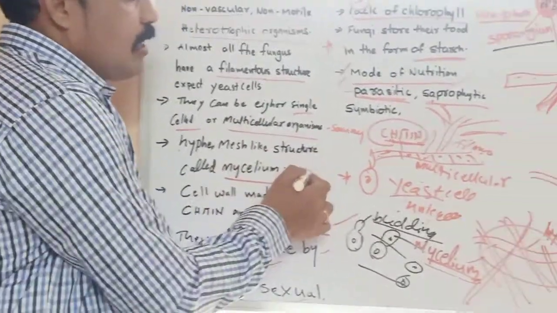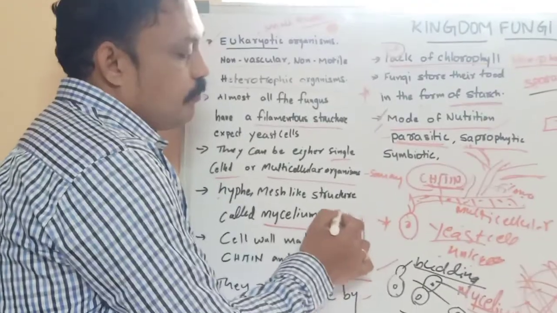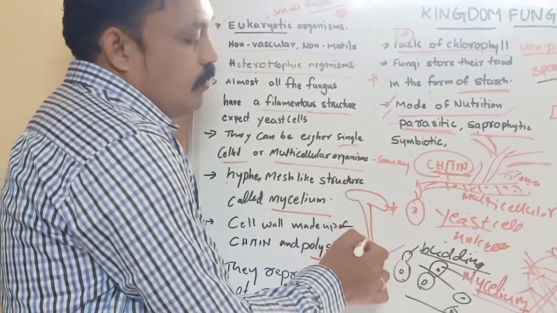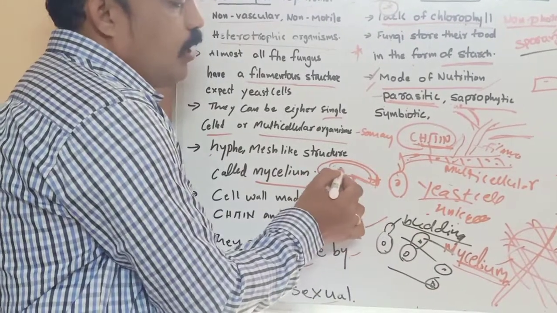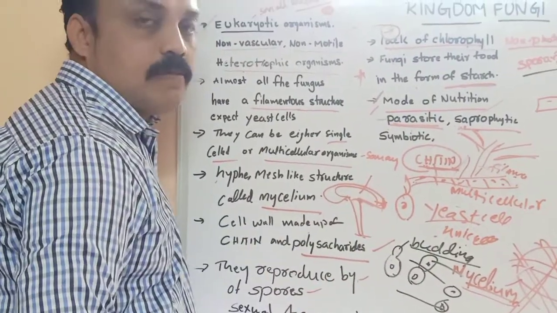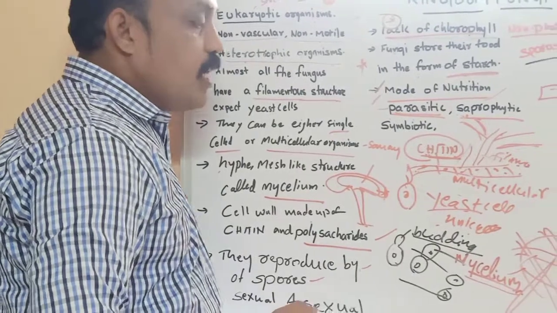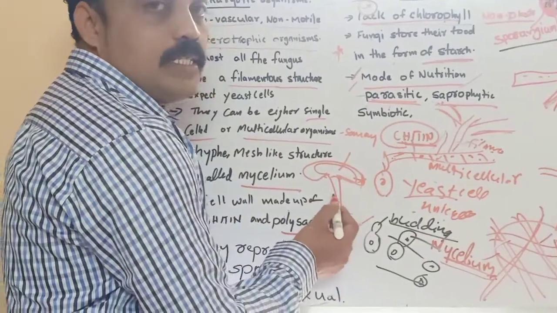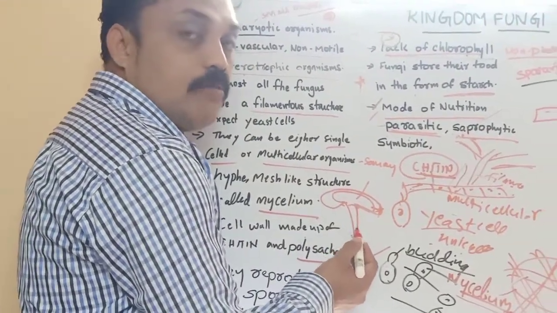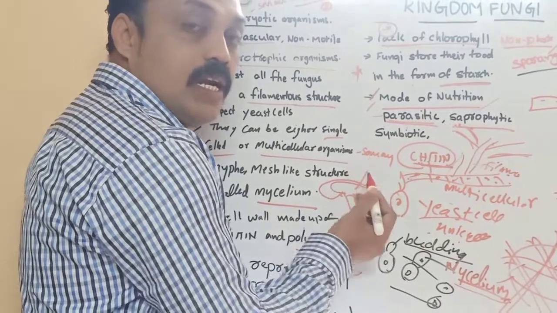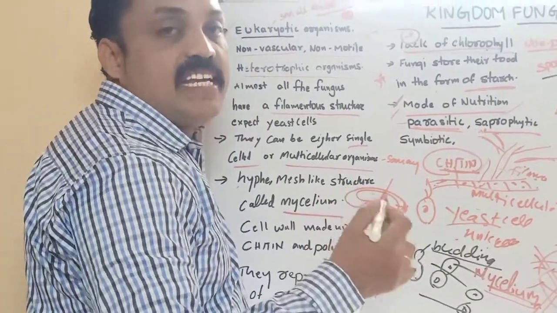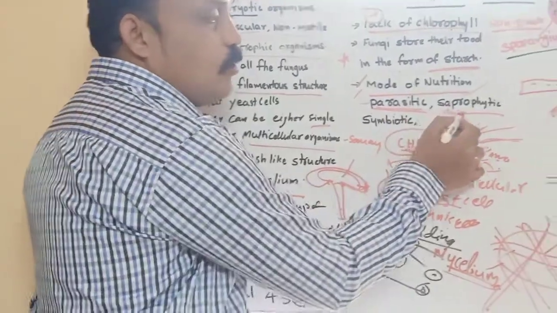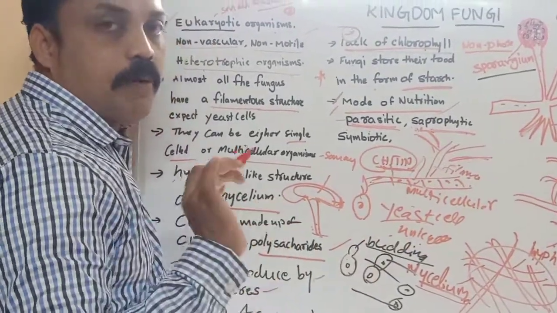A mushroom looks just like a plant-like structure, but a mushroom is also a fungus. Mushroom is one example of fungus. These grow in rotten places, moist places and damp places, that is, dead and decaying places. These saprophytes grow in dead and decaying places.